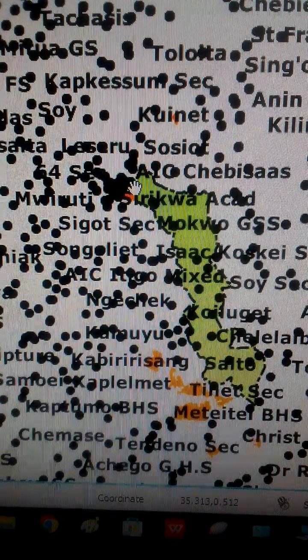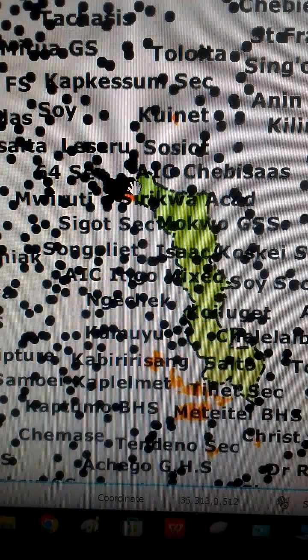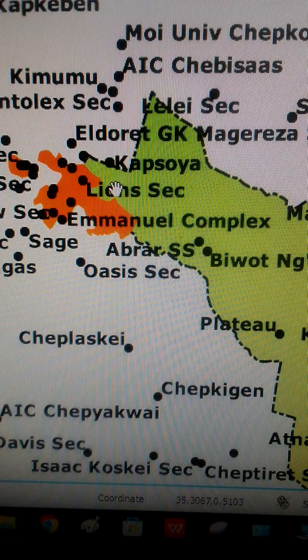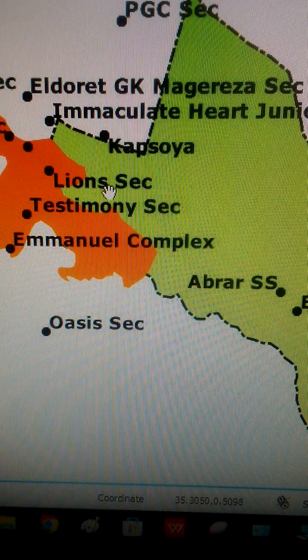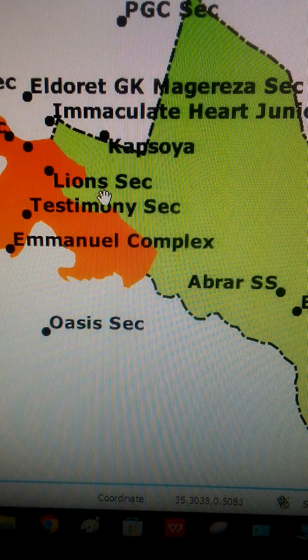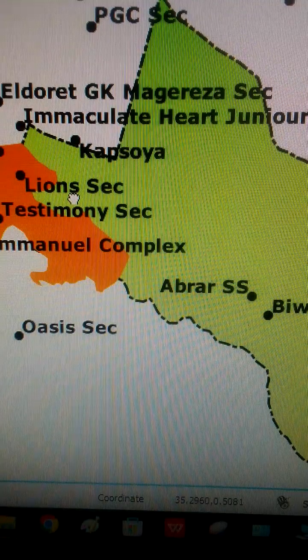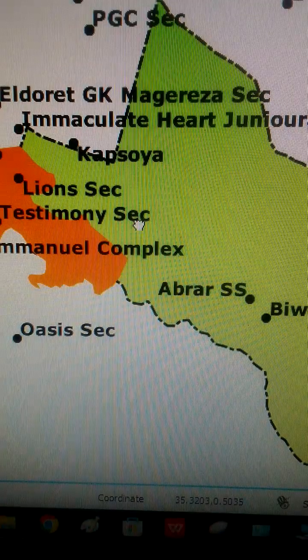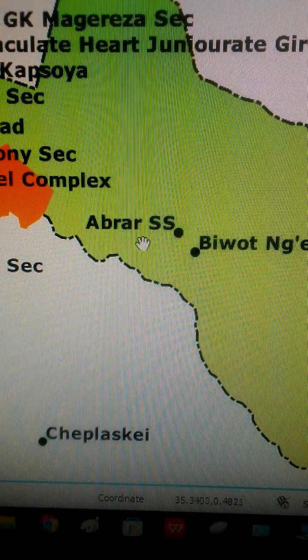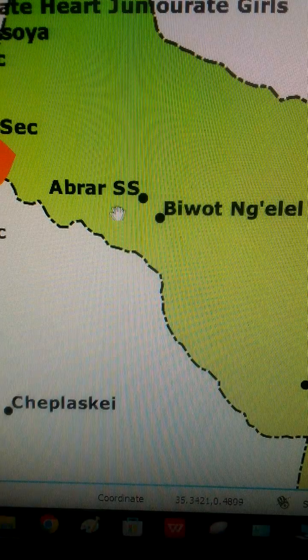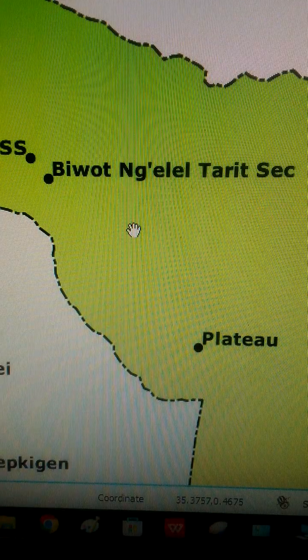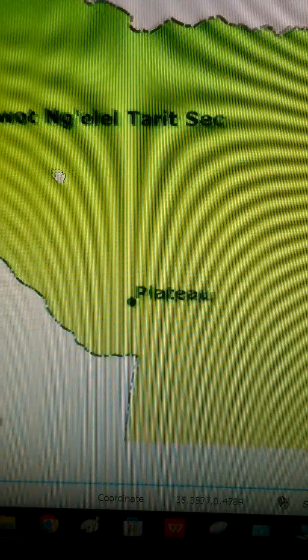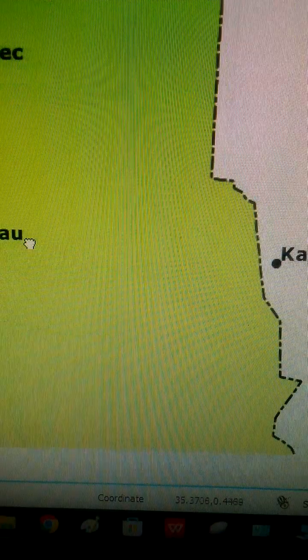Now, because I want to visualize the locations of the schools in the constituency, I need to zoom in, all right? When I do that, I'm able to see how features are placed in space, all right? So here we have Lions Secondary School. Then we move towards the south. We find Abrar Secondary School, Biwot Gelel Tarit Secondary School, Plateau Secondary School.